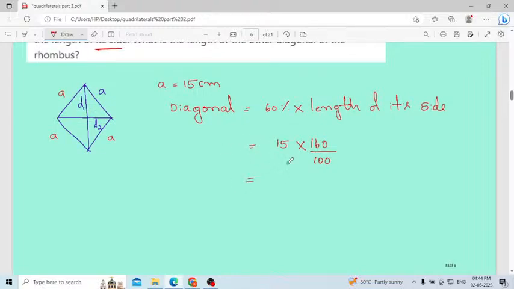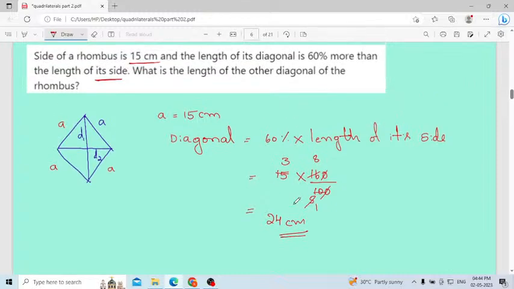Then 15 into 160 divided by 100, the zeros get cancelled. Then 2 8s are, 2 5s are, 5 1s are, 5 3s are. Then the length of the diagonal will be 24 centimeter. Understood everyone? Why did I change it here into 60% more? Yes, 60% more you have to add.